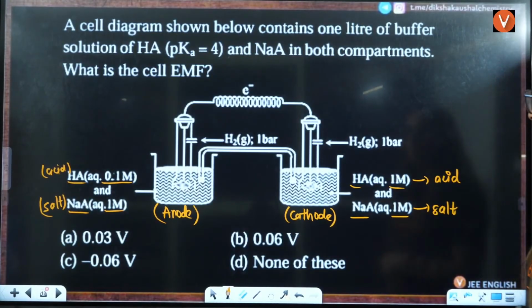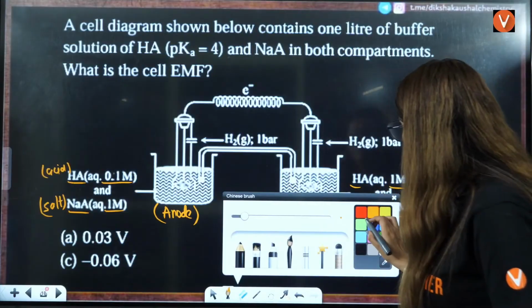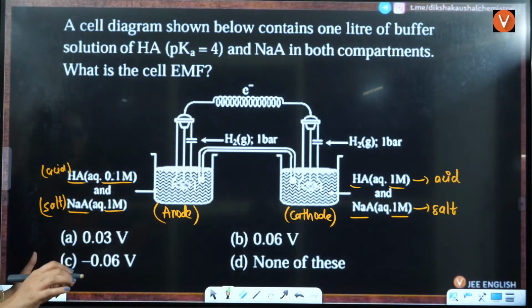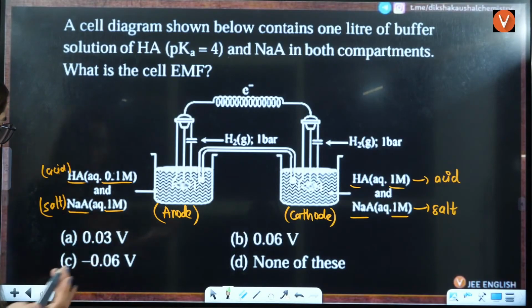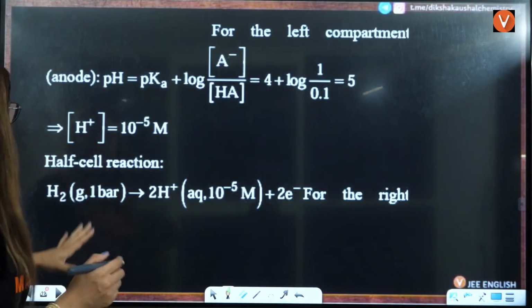right? Okay. Now, let us see, at anode side what will happen? It will lose the electrons, right? So that means which will be converted to which thing? So at anode side, the formula, wait a minute, yes.